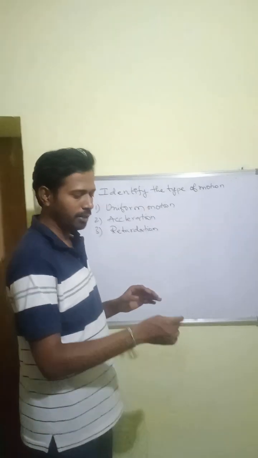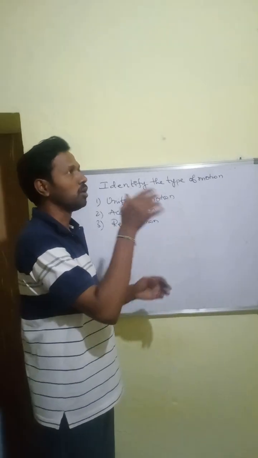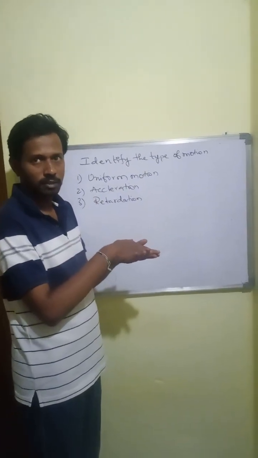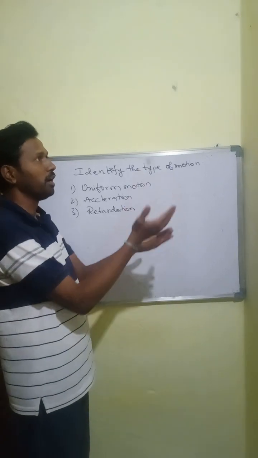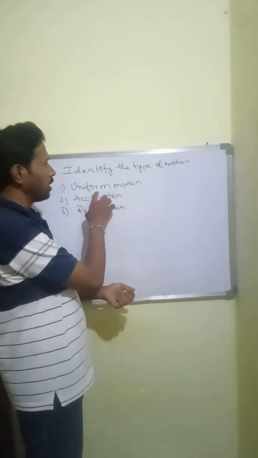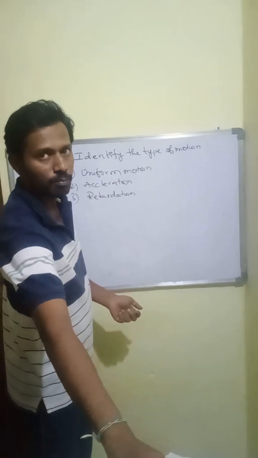When the coin is tossed, if it is falling in your hands, say like this, if I toss the coin and it is falling in your hands, then the body is said to be in uniform motion.